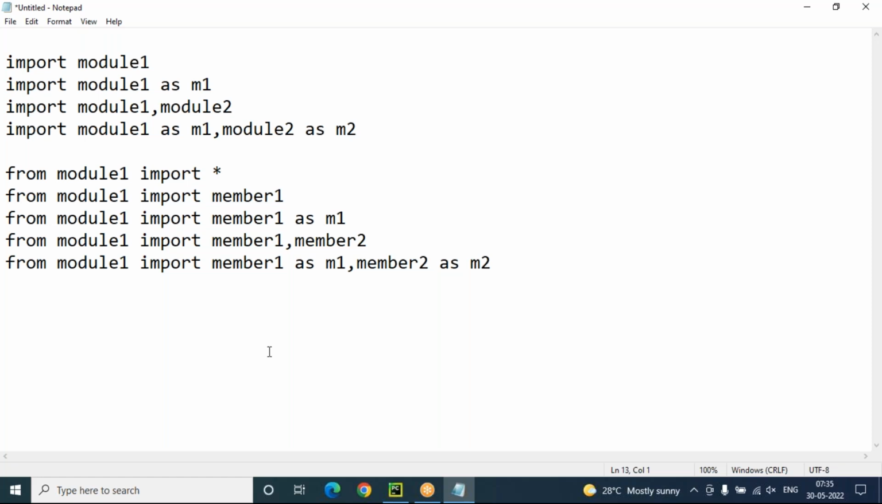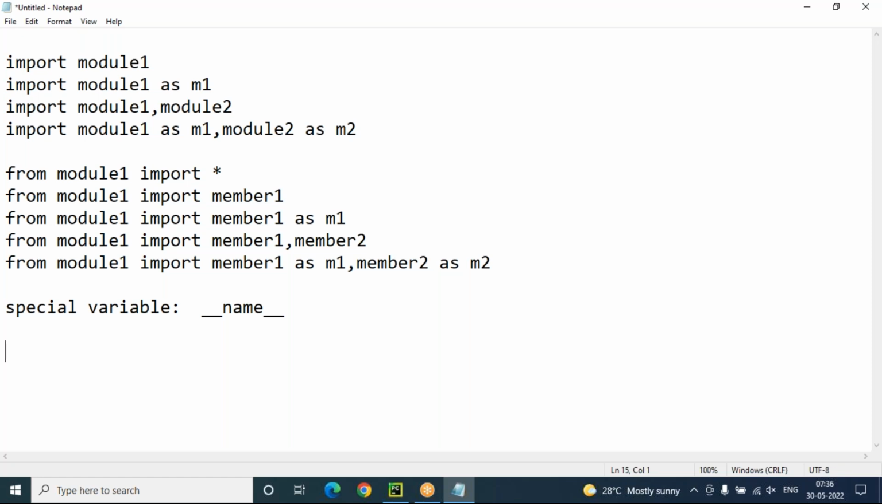Okay. So next I want to tell you another important thing. There is a special variable. What is that special variable? That is underscore underscore name underscore underscore. This is the special variable.